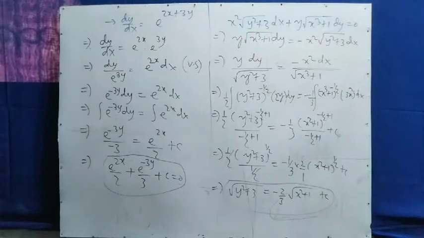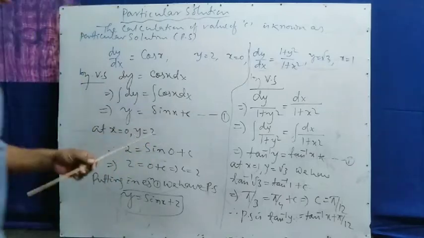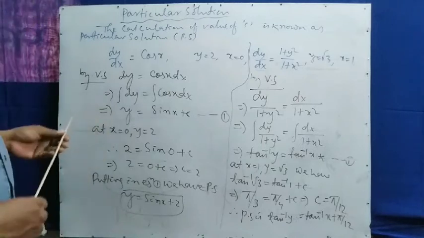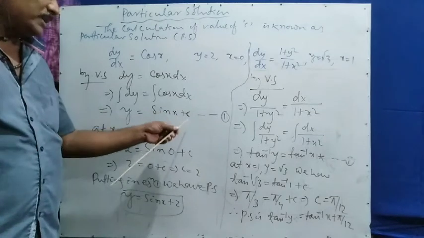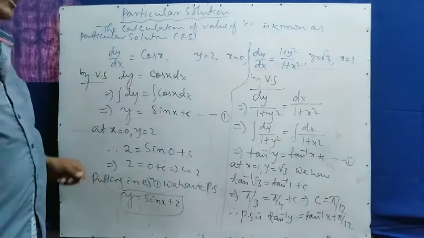Some boundary values are given, we have to find the solution. So look at some boundary value problems, one or two boundary value problems we will discuss. Here it is given: a particular solution of the differential equation. So what is the particular solution of the differential equation? Particular solution means in a differential equation we have a constant, that is the integral constant, c is the integral constant. But if we find the value of c numerically, that is said to be a particular solution.